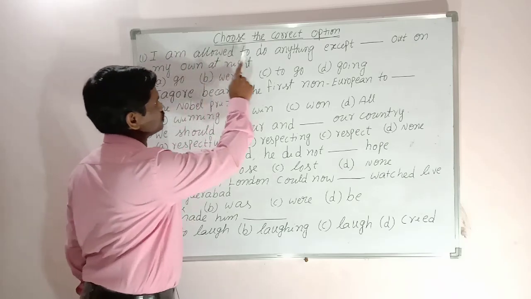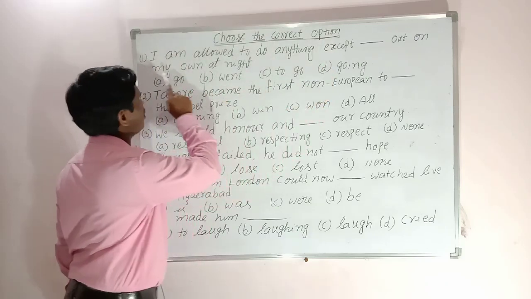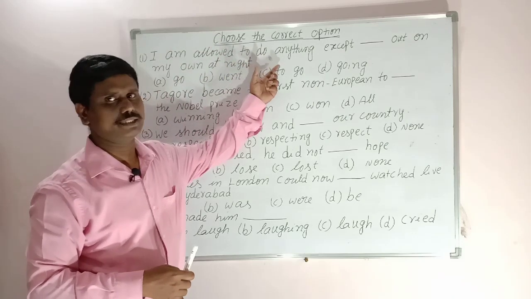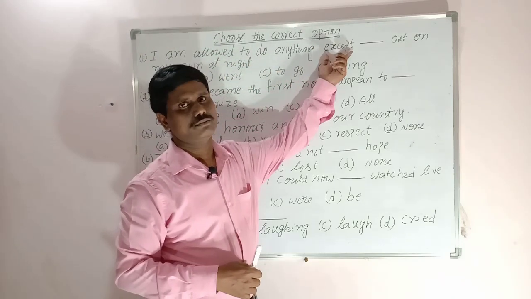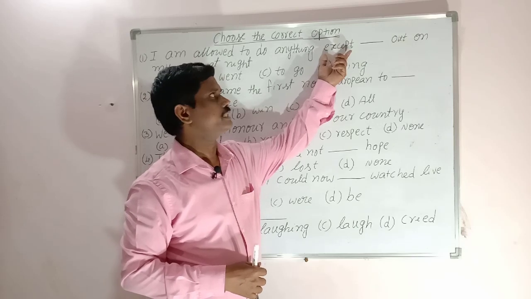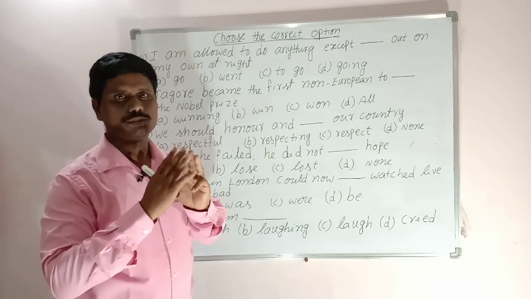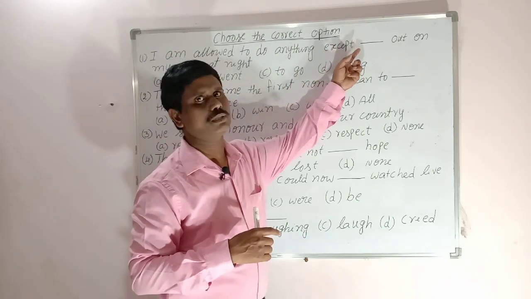I am allowed to do anything except dash out on my own at night. When there is the word except, then, but, these are used as conjunctions. We always use the first form of the verb.